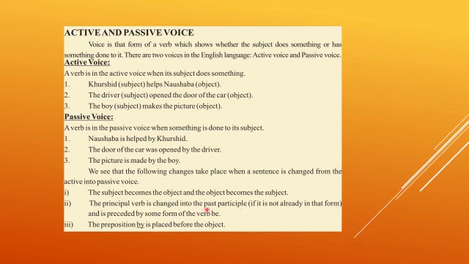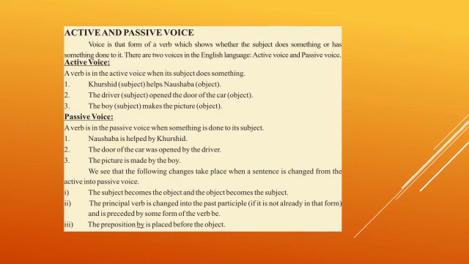Past participle means third form of verb if it is not already in that form. And it is preceded by some form of verb be. The preposition by is placed before the object. Preposition by is used when the subject is given in active voice, so when changing to passive voice we have to add the preposition by.